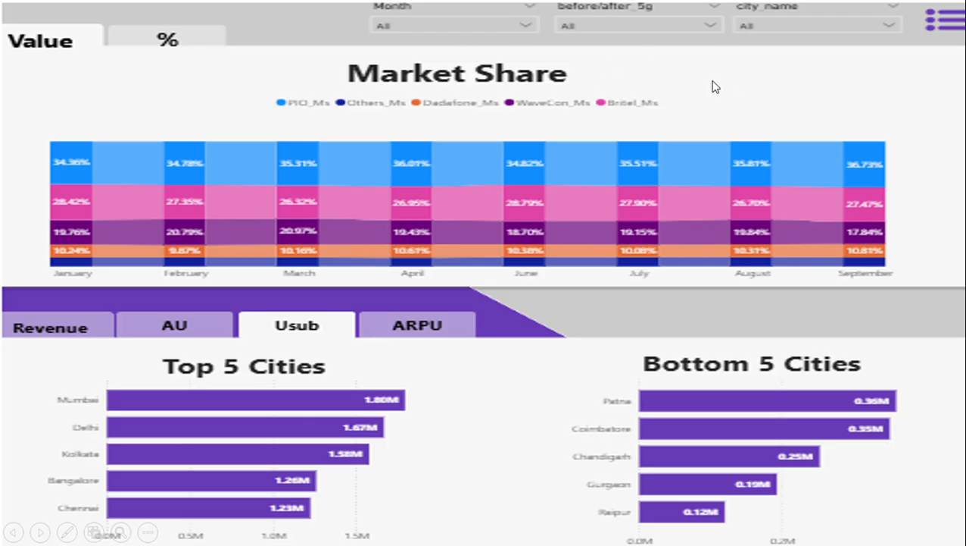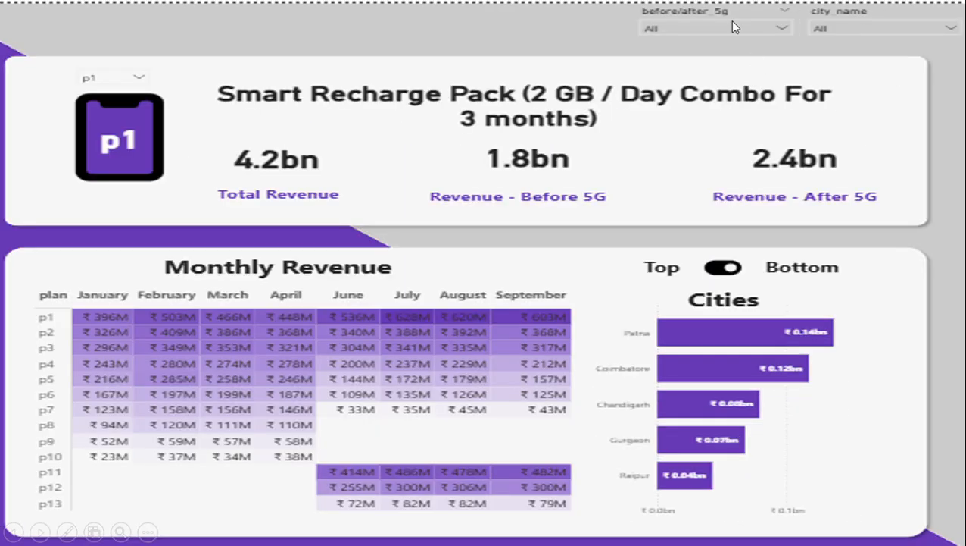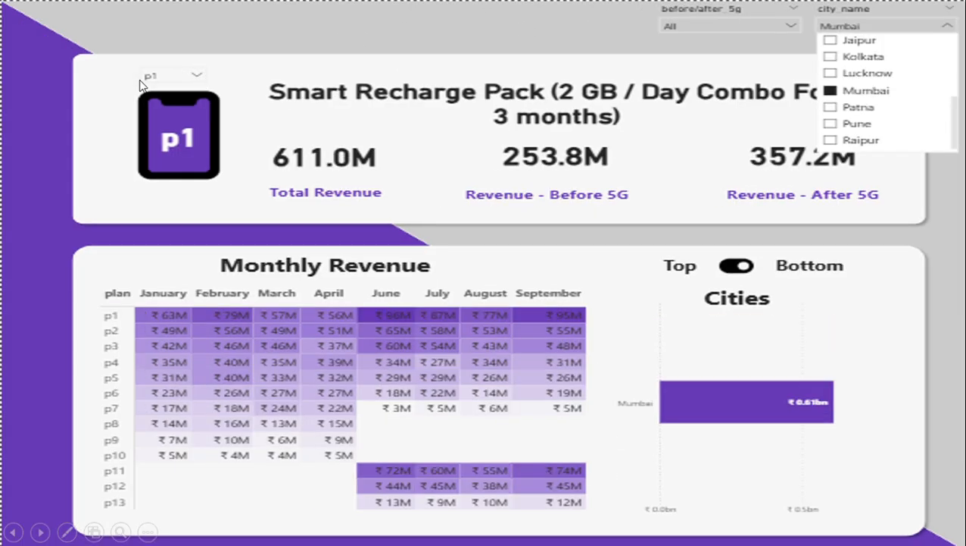I have different filters also, like here there is a slicer for after 5G and before 5G data to properly look at that time period. And there is a city slicer also. And now we'll go to the plan page. Here we can understand and compare different plans. Here we have a plan slicer also.